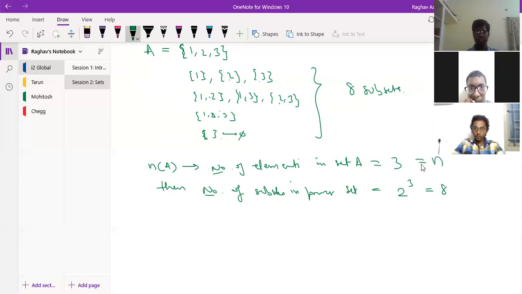In this case it is 3. Then the number of subsets in the power set will be equal to 2 power n. When we discuss permutation and combination, we'll get more clarity on how we get this. But as of now, just remember this. So this is about the power set.